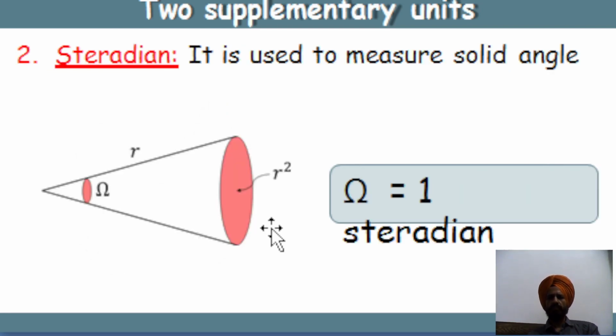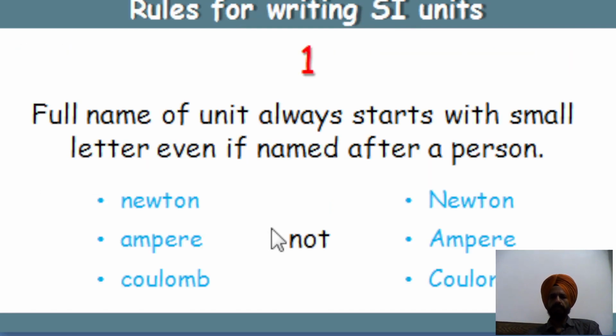Then steradian. The next supplementary unit is the steradian, and it is used to measure solid angle. Basically, radian is used to measure the plane angle, and steradian is used to measure the solid angle. It is usually expressed by the omega symbol, and omega is 1 steradian, as shown in this figure. It is used for solid angle measurements.